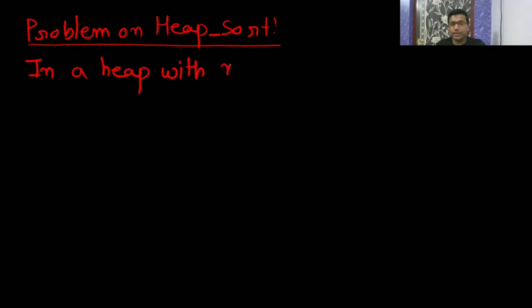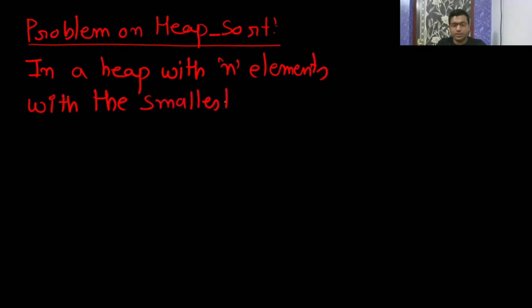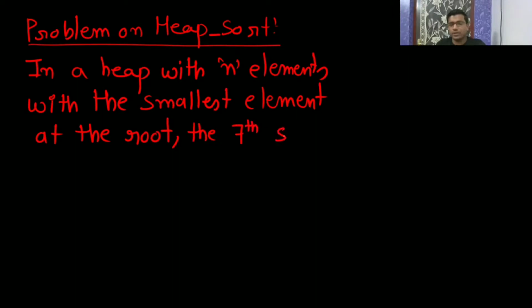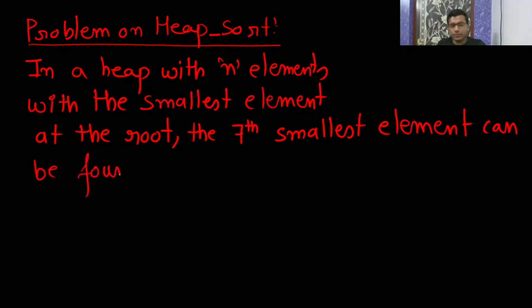In a heap with n elements, with the smallest element at the root, the seventh smallest element can be found in time.